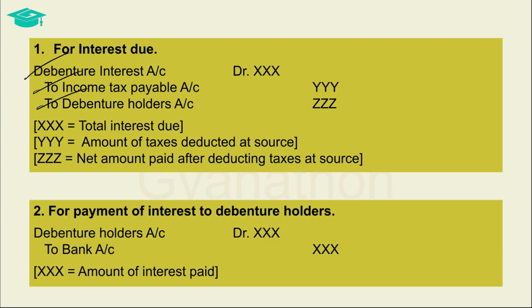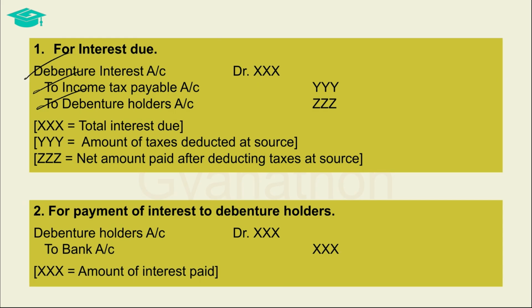This entry records the interest due as well as bifurcates how much is liable to be deducted as taxes and how much is due to be paid to the debenture holders. The debenture interest account is debited since it is an expense to the company, and the income tax payable account and the debenture holders accounts are credited to create a liability in the books of the company for payment towards taxes and the debenture holders.